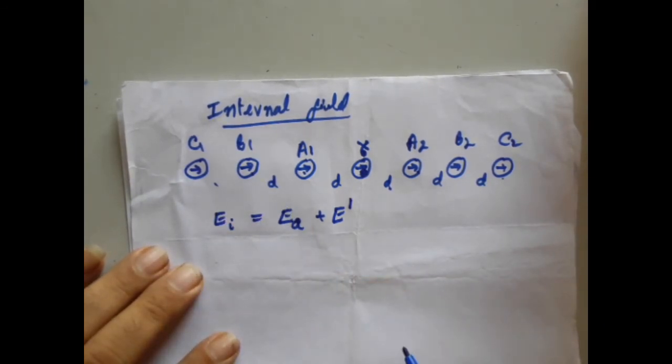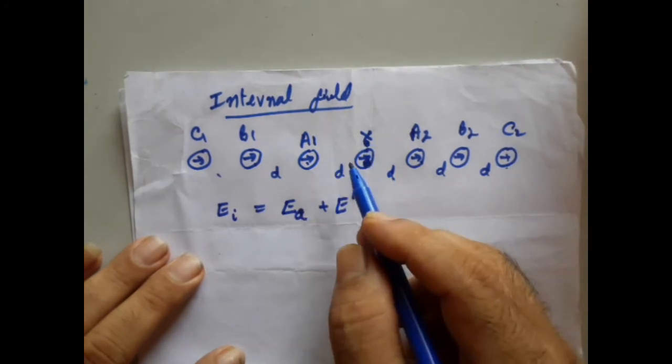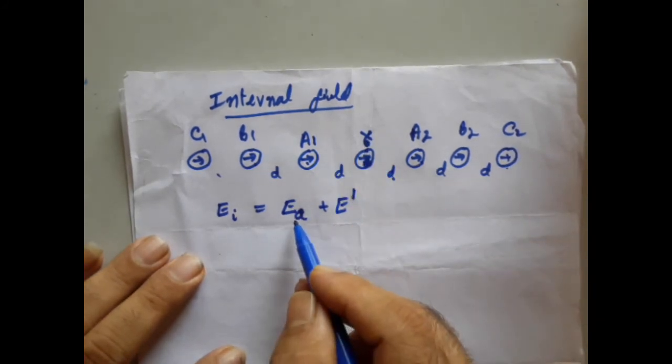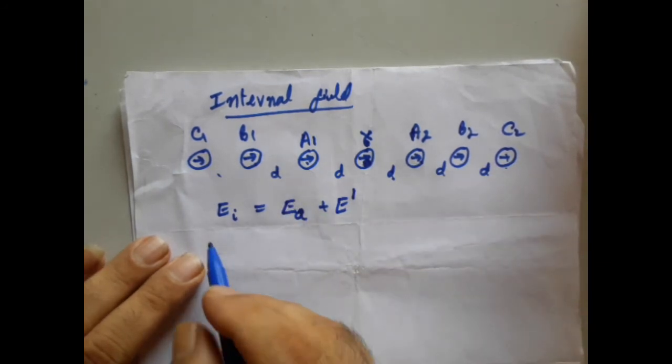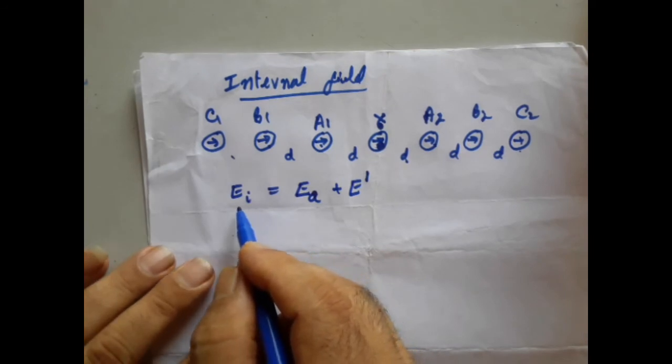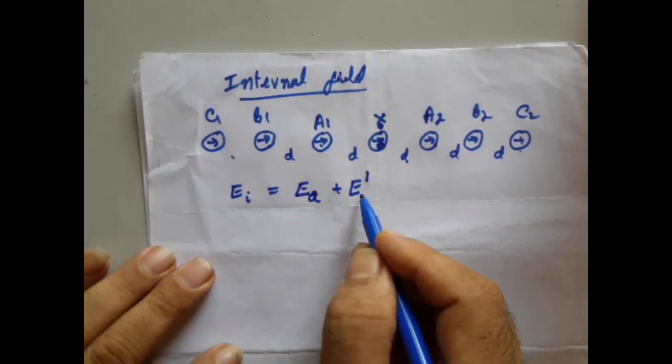That means whenever the dipoles are present in the presence of an external electric field, they do not have an electric field only due to the applied electric field, but also due to the neighboring dipoles. Therefore, the net internal electric field E_I is always equal to the sum of the applied electric field and the internal field.